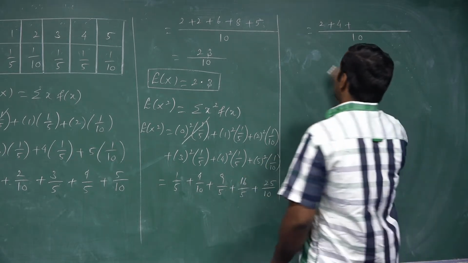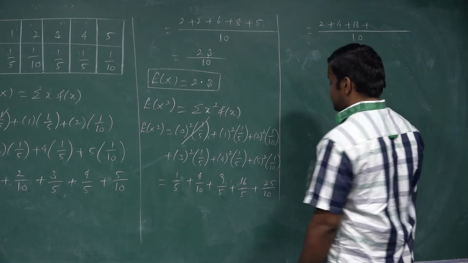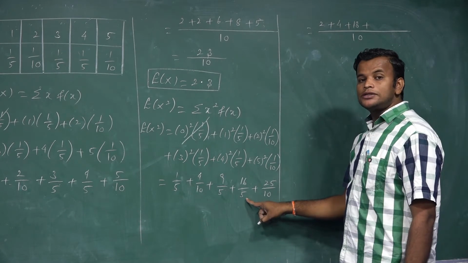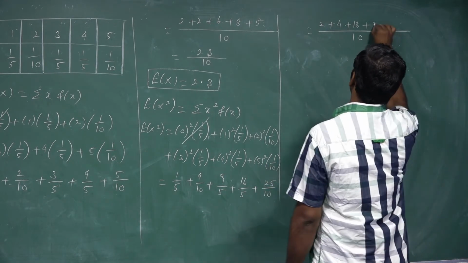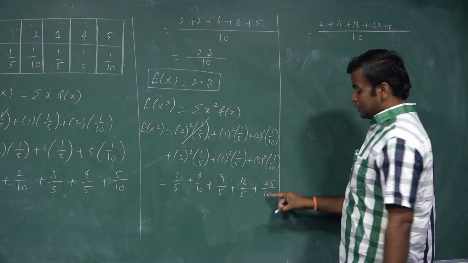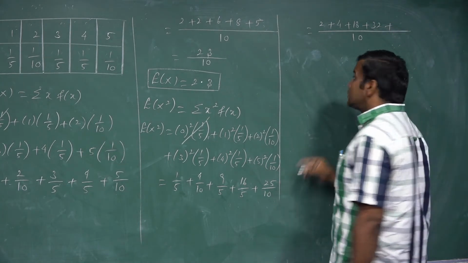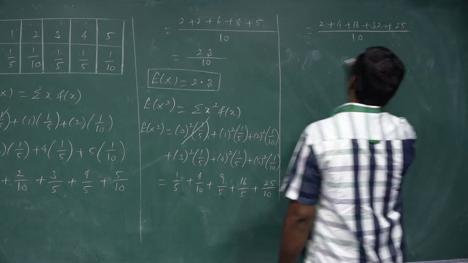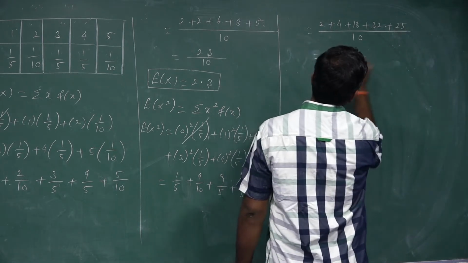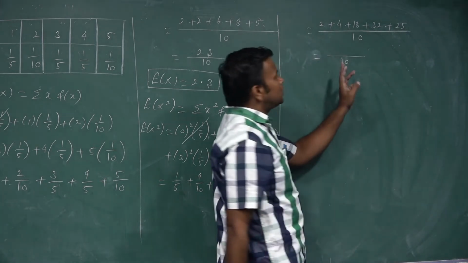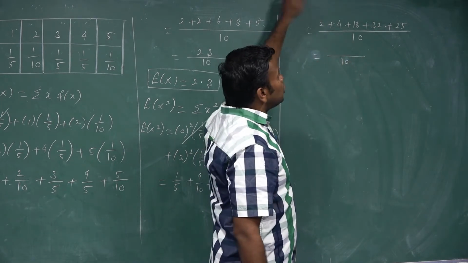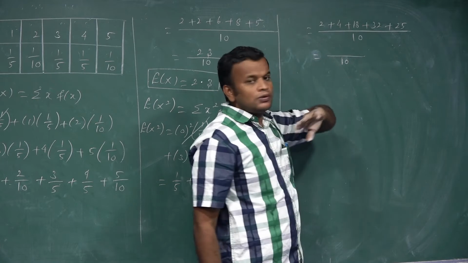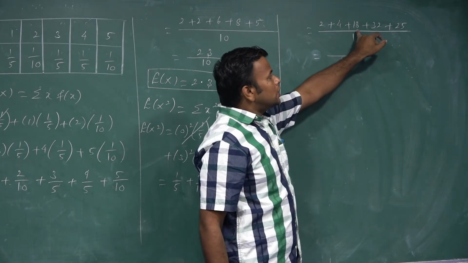2 9s are 18, plus 5. Our LCM is 10, so multiply 2 to the numerator. 16 2s are 32, plus already 10. Our LCM is also 10, so 25. Now we add the numerators. The denominator is the whole divided by 10, no problem. And the numerator, we add in any manner, it is your choice. For ease I add this.